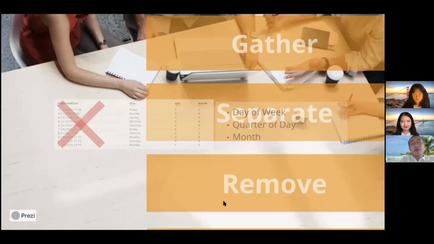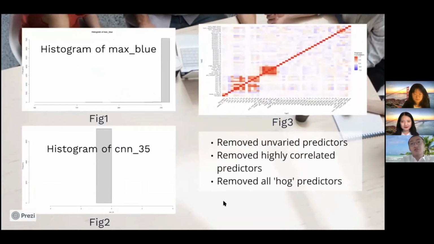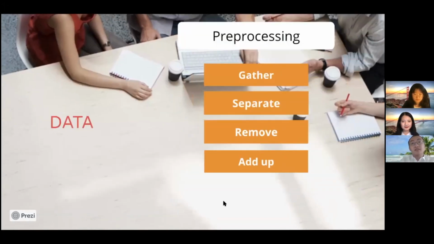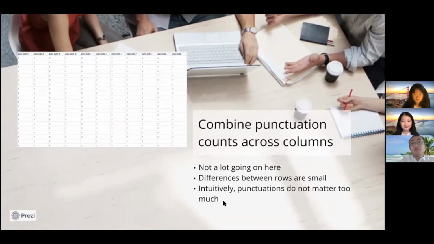Next, we removed various types of predictors. We took away variables with no variation and deleted highly correlated variables to address multicollinearity. Since both HOG and CNN represent high-level features of the thumbnail image, we believe they are correlated, and we took all HOG predictors away. Finally, we combined counts of all punctuations into one column of total counts because intuitively, punctuations are not very important when we decide whether or not to watch that video.